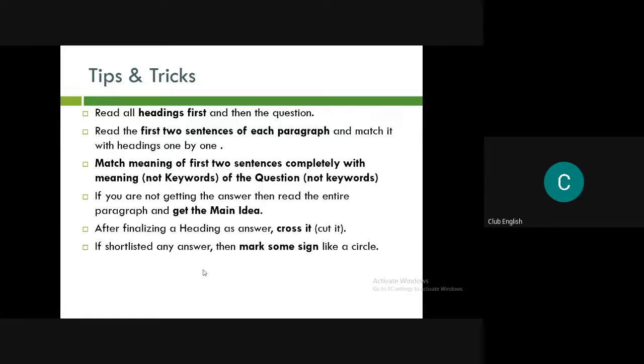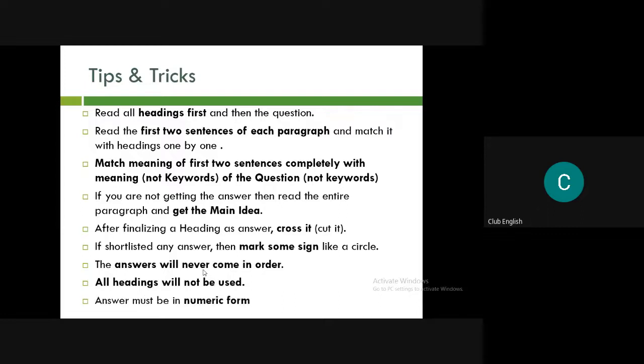Now, the answers will never come in order. So the answers will never come in order. You need to do it and then you will understand. All headings will not be used. So there will be 16, 17 headings for 8 questions. This can also be possible. Be careful. The answer must be in numeric form. Once you do it, you will understand.